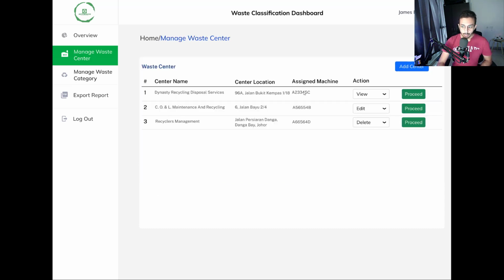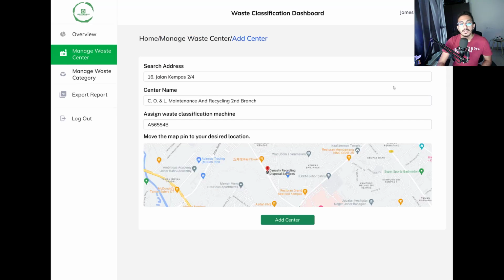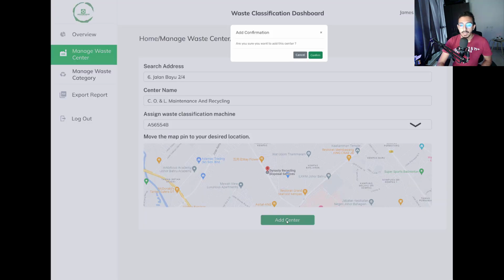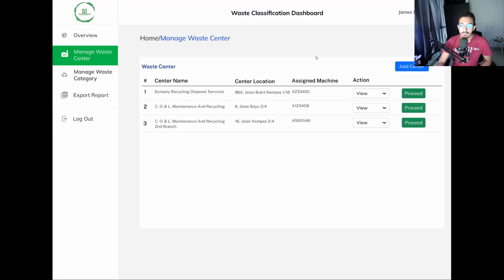And then if we go back to the waste center again, and I want to add a new center now, so I'll click add center. I will enter the search address, the center name, and I'll assign a machine to it with the machine code, and I can also just move the map pin to the location of the center so that I don't need to put the address. And then I'll click add center, and I'll confirm to add the center, and just like that, the center has been added.